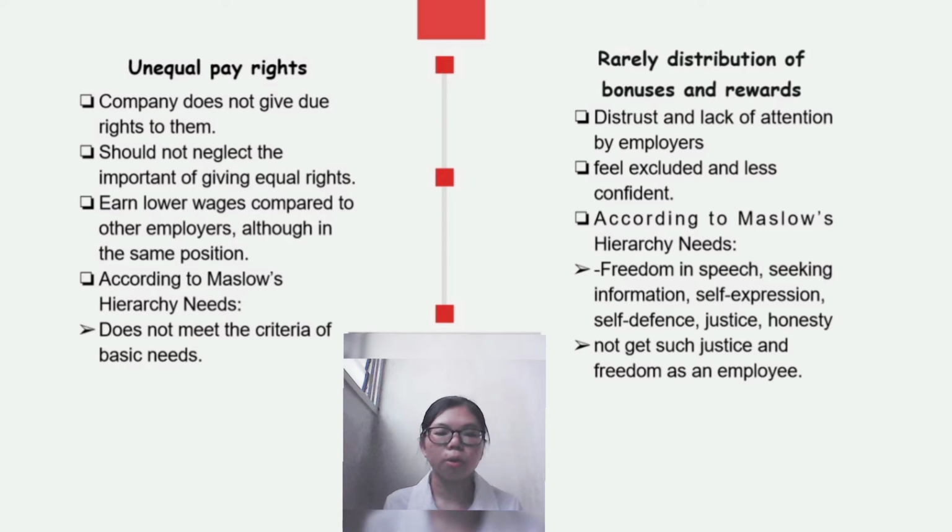According to Maslow's hierarchy of needs, these employees do not meet the criteria of basic needs that are sufficient for an individual. Maslow also states that every employee must have an adequate salary and follow the set of policy.